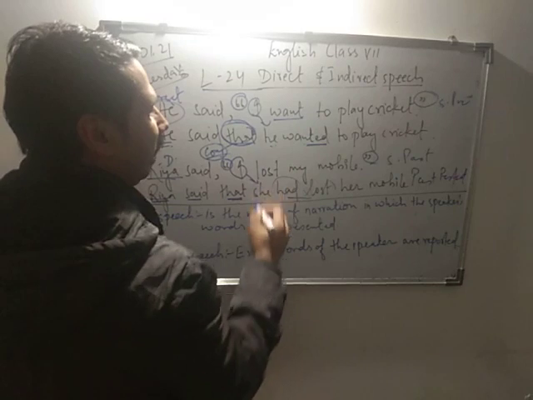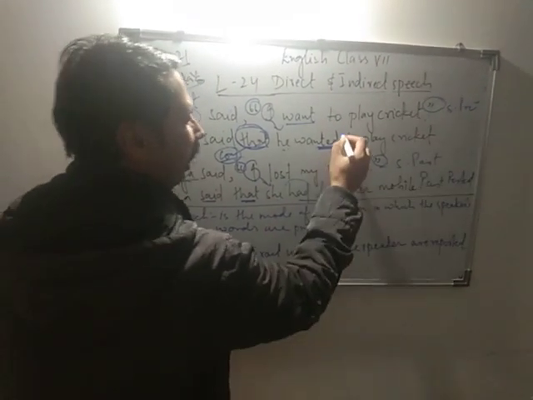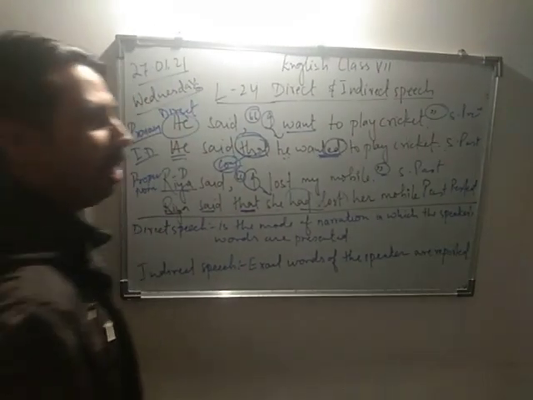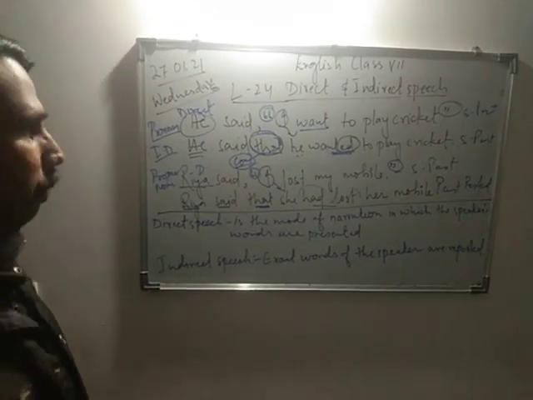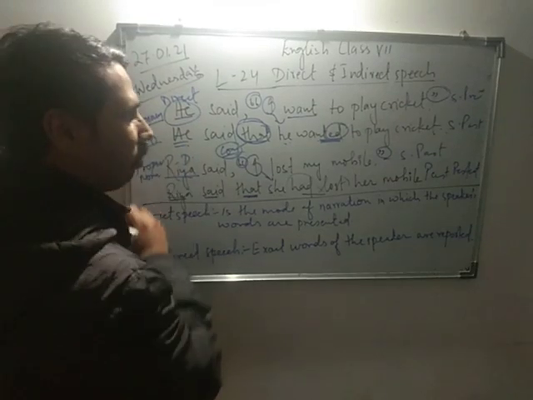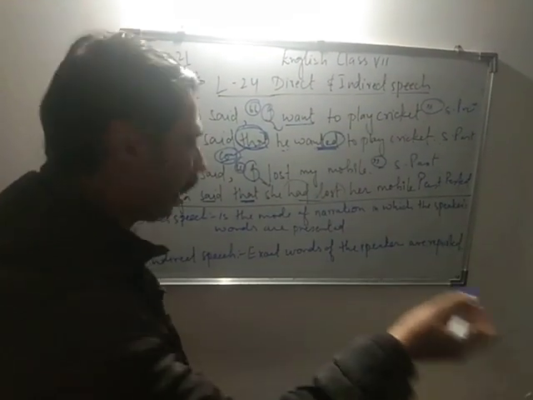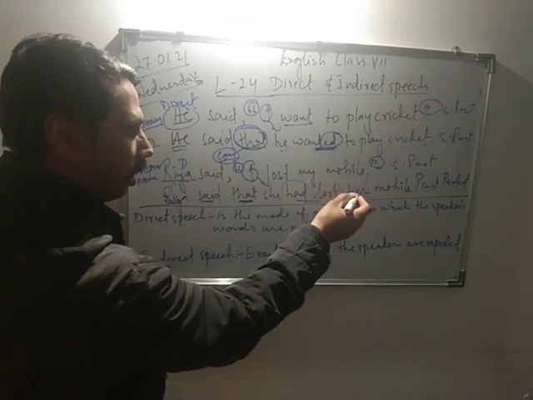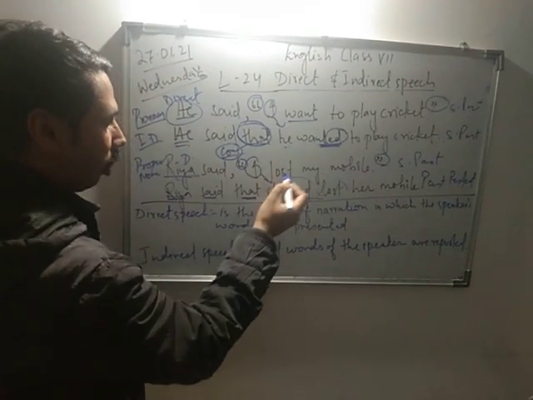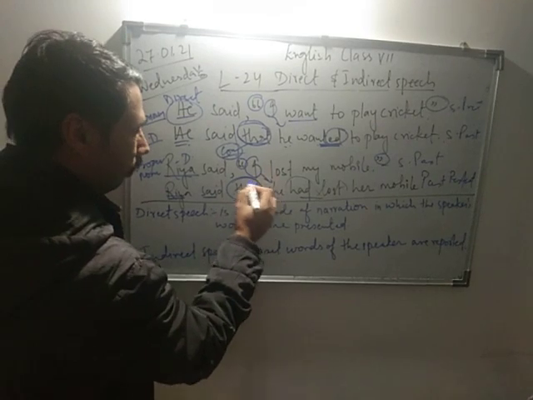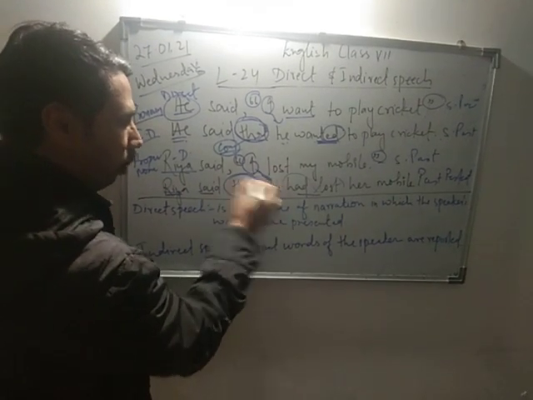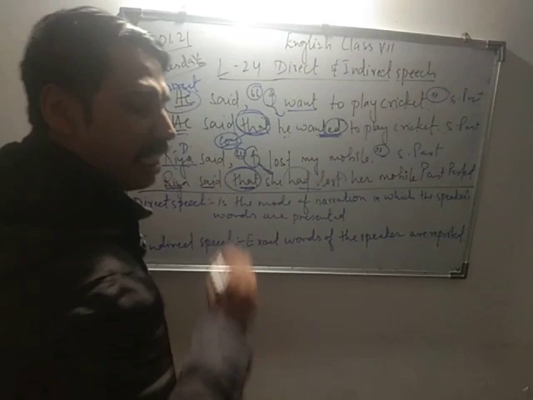So simple present changed to simple past, with ed. So this is direct and indirect speech. The exact words of the speaker are quoted within inverted commas, and when we change to indirect, we remove the inverted commas, introduce the word "that", change the pronoun, and change the tenses.